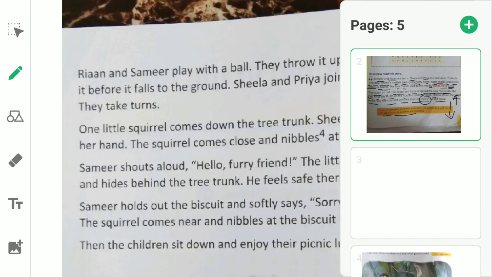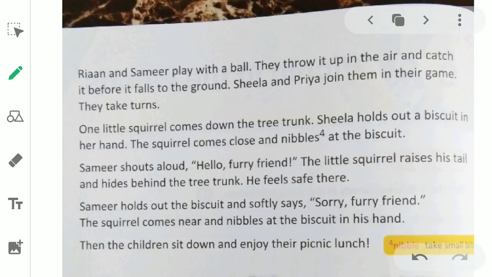And on the next page we have Ryan and Sameer playing with a ball. Ryan and Sameer, they are playing with the ball. They throw, means bete फेंकना. Throw means फेंकना, जैसे we all throw the ball. ठीक है? So throw means फेंकना.